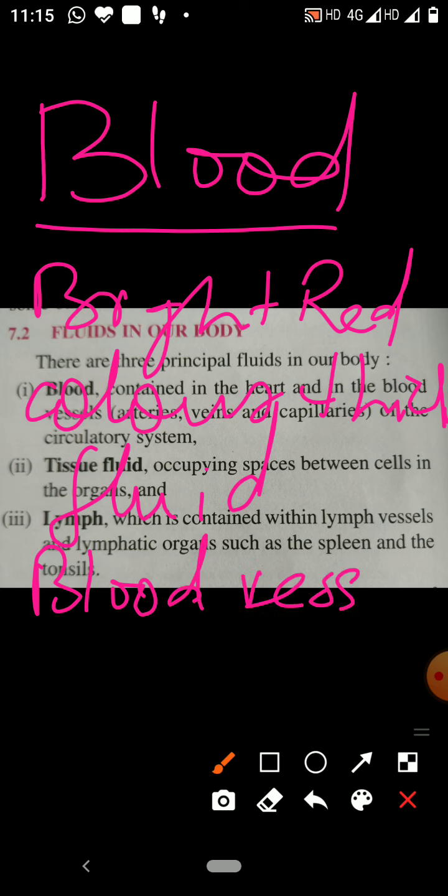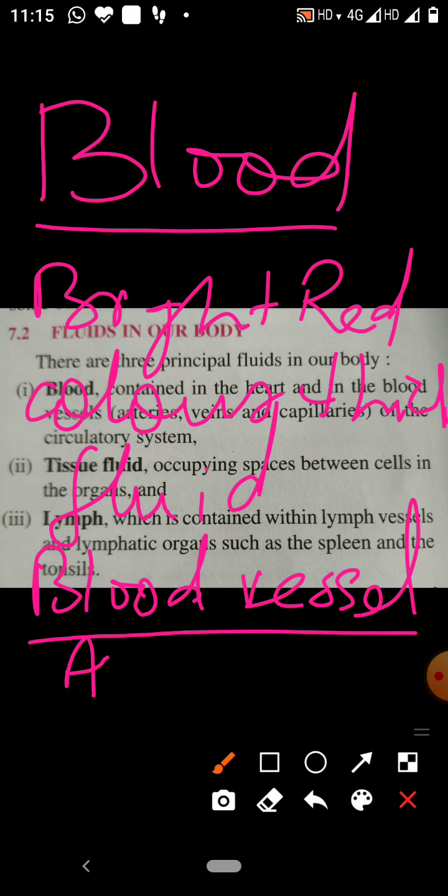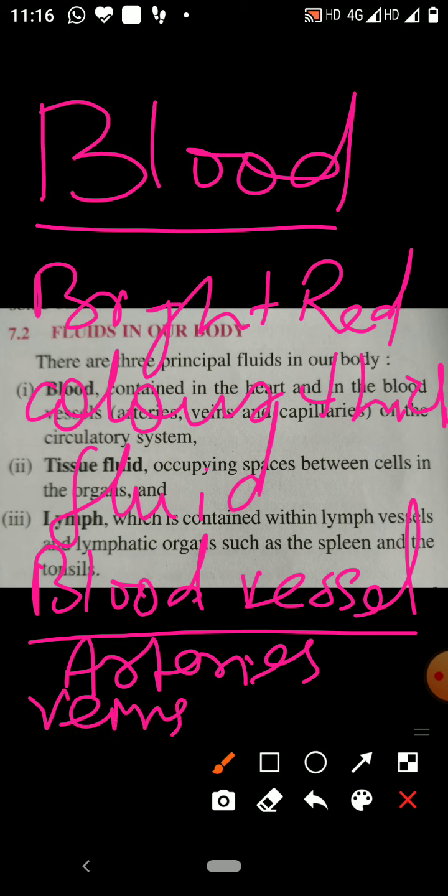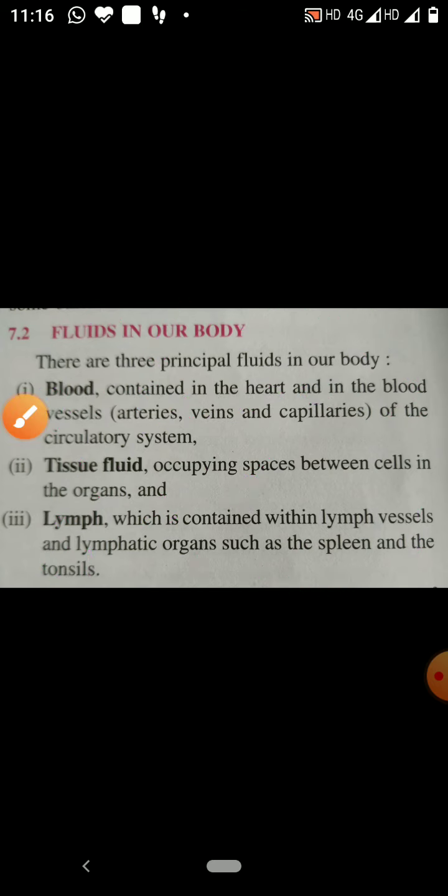There are three types of blood vessels: arteries, veins and capillaries. So through these, blood is circulated. There is a pumping machine which pumps the blood through these blood vessels. That pumping machine is the heart.